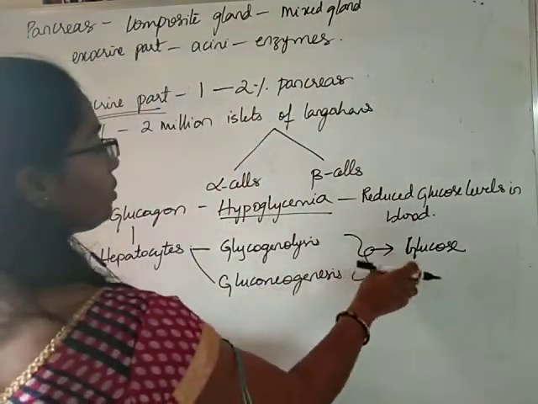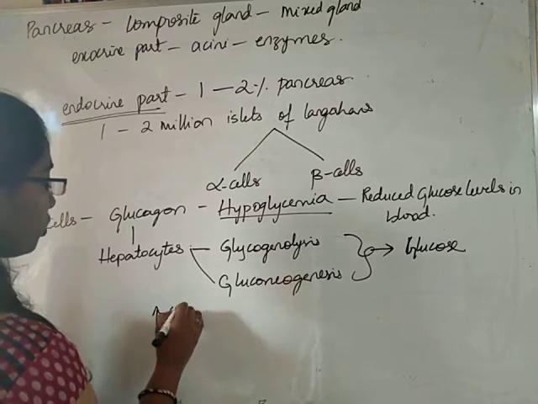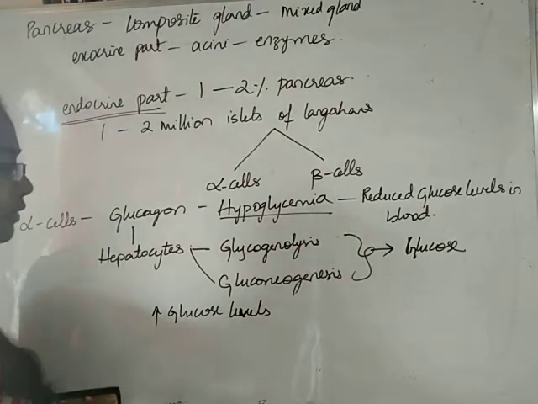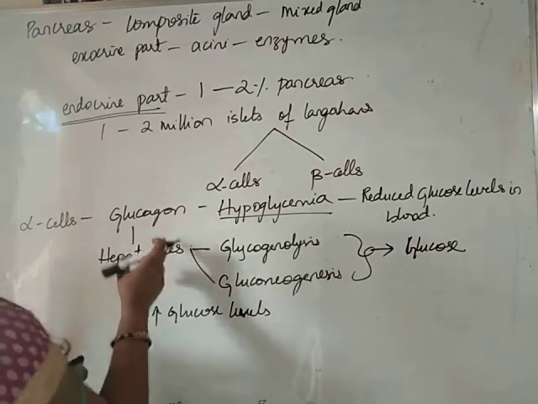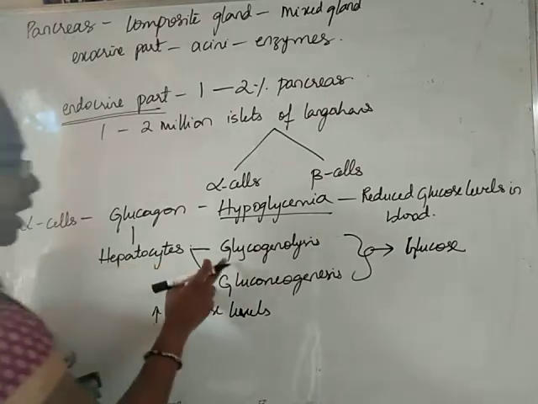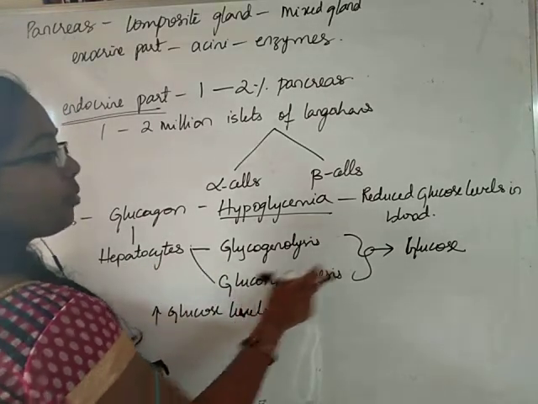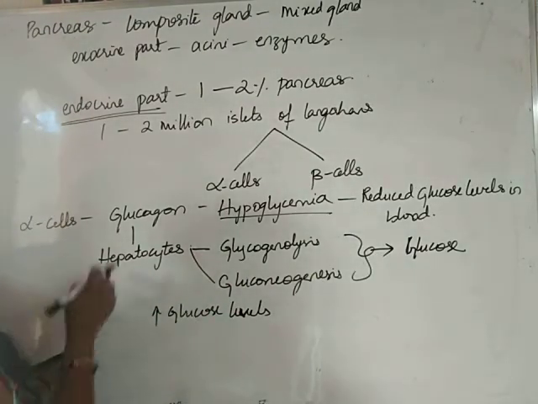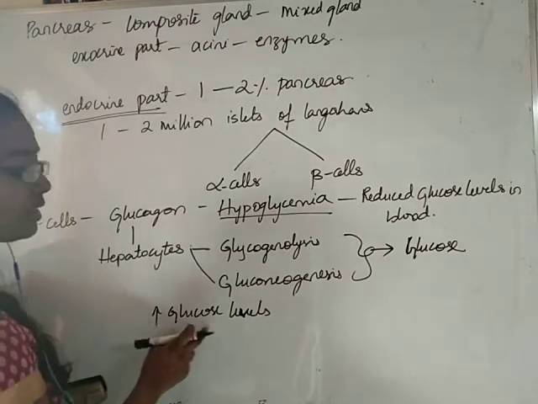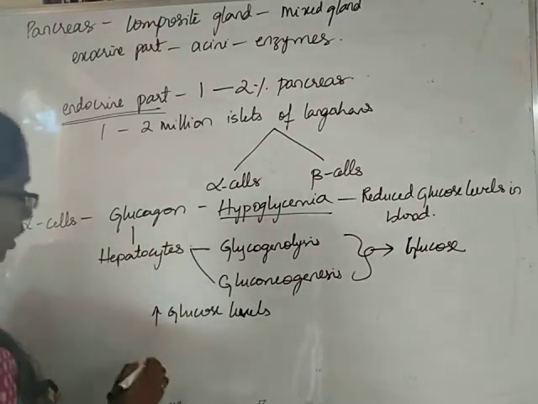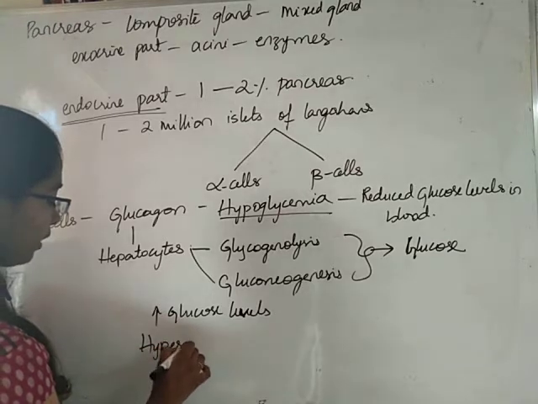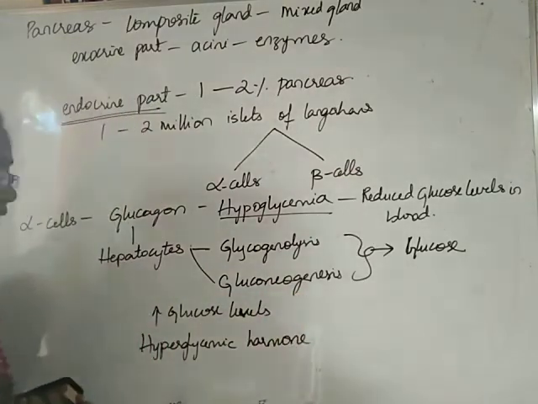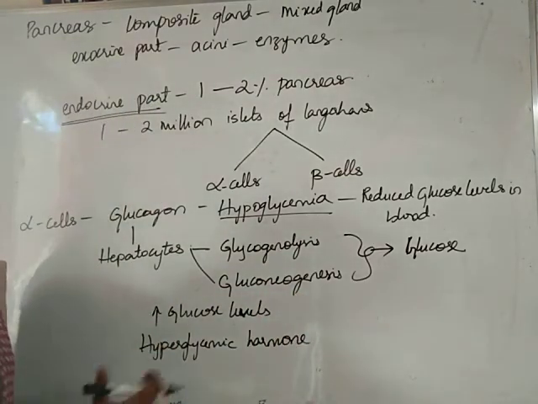When glucose is produced in the body, it will cause an increase in the glucose levels in the body. It will act on the hepatocytes, causing glycogenolysis or gluconeogenesis, produce glucose, finally causing increase in the glucose levels in the body. That is why this glucagon, because it is causing increase in the glucose levels in the body, is called hyperglycemic hormone. It causes increase in glucose levels in the body.